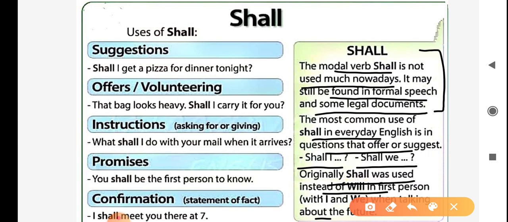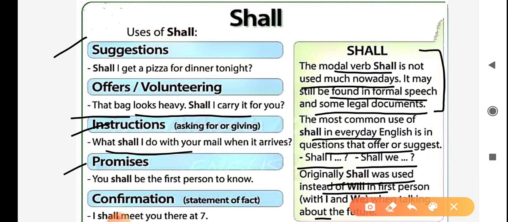Here are some uses of shall. First one is for suggestions. For example, shall I get a pizza for dinner tonight? Next usage is for offers and volunteering. For example, that bag looks heavy. Shall I carry it for you? Third usage is for instructions, asking for or giving. For example, what shall I do with your mail when it arrives?